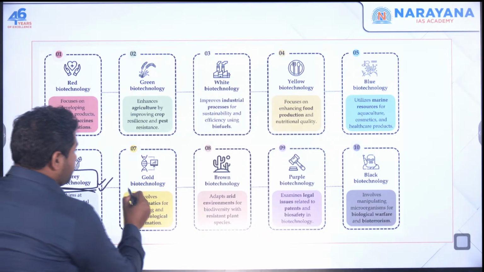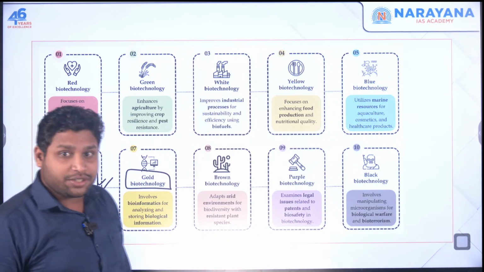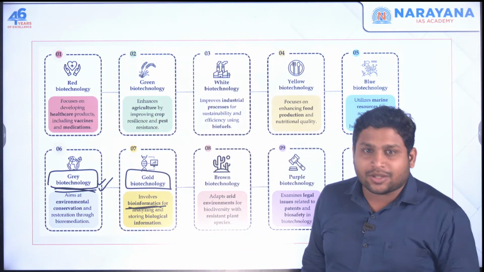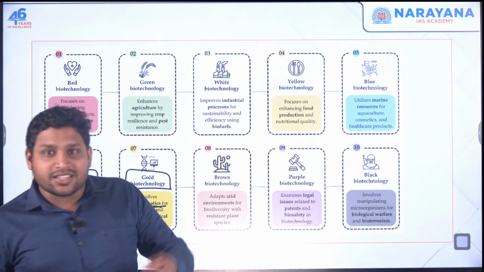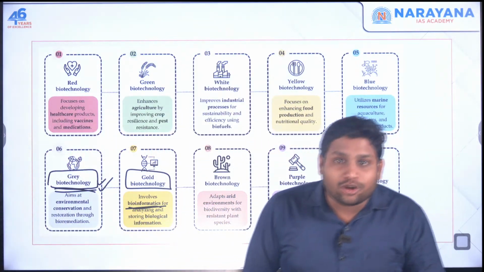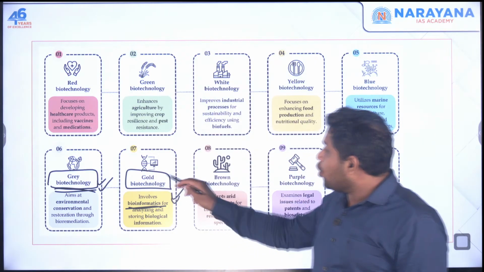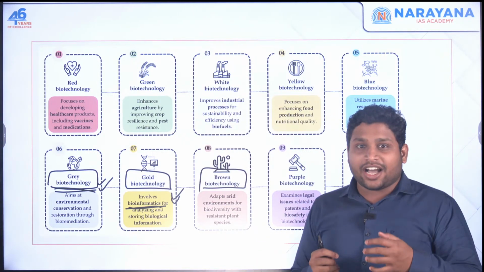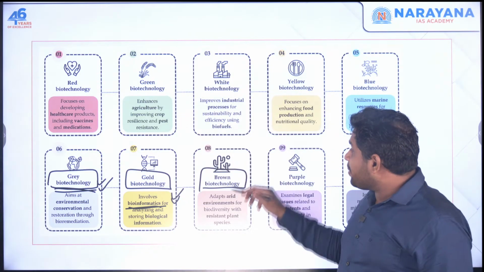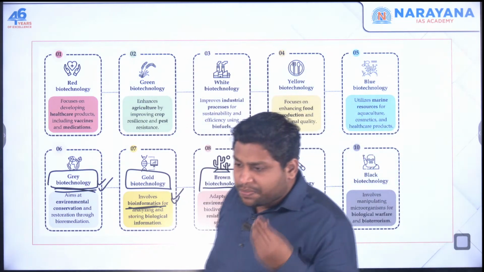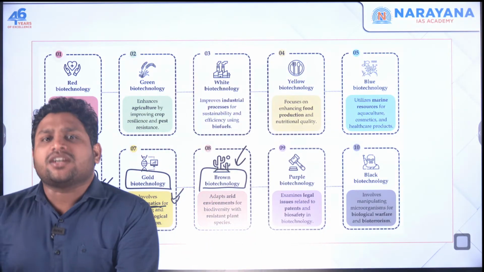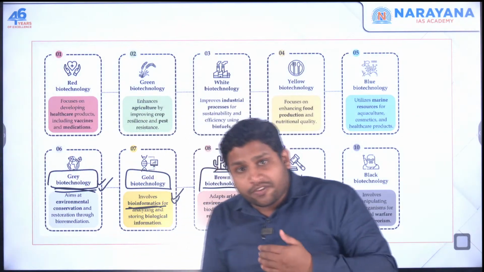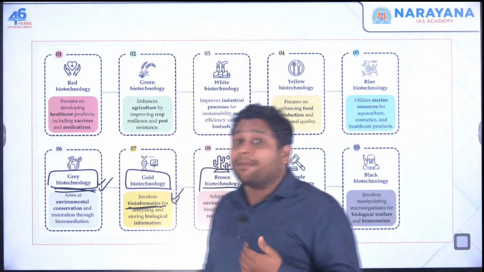Then gold biotechnology. We're using the term gold. This is used for bioinformatics sector. Here the biotechnology is being added with the information and technology part. So this is your gold biotech. Then brown biotechnology, when you talk about any desert area, arid region, there if you are trying to make use of biotechnology, let's say you're trying to make some species, some plants which are resistant, which can survive in these arid regions through genetic modification, then that is part of brown biotechnology.